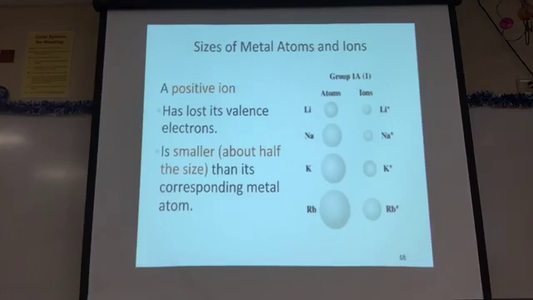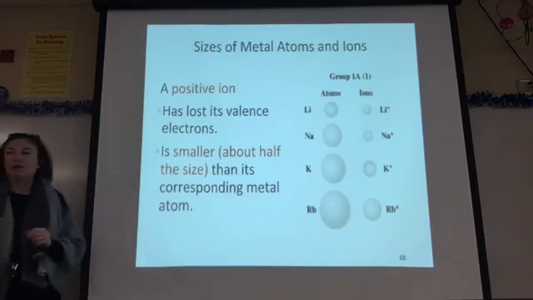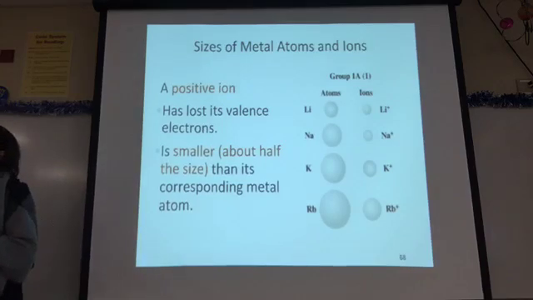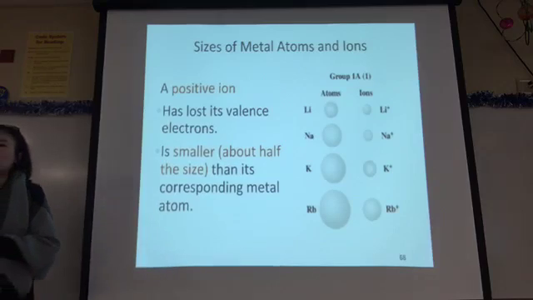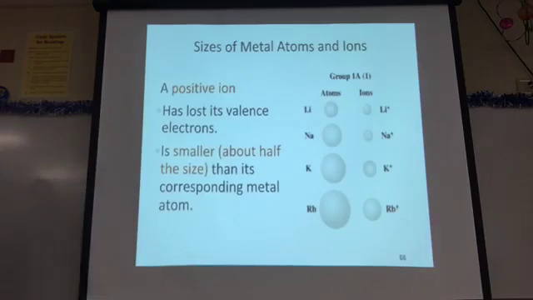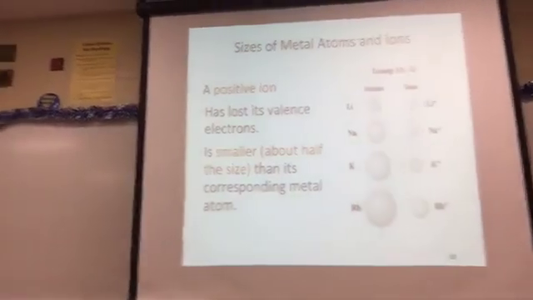They become smaller when they lose electrons. Why do they become smaller? They're losing electrons. What else are they losing? Energy levels. They're losing an entire energy level.